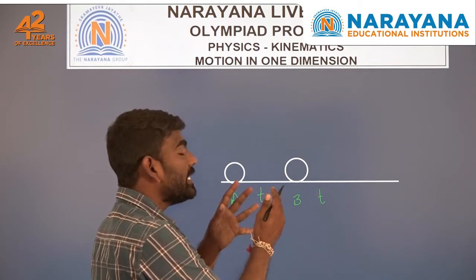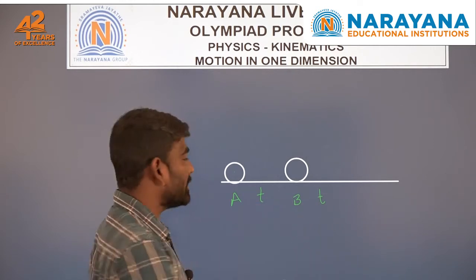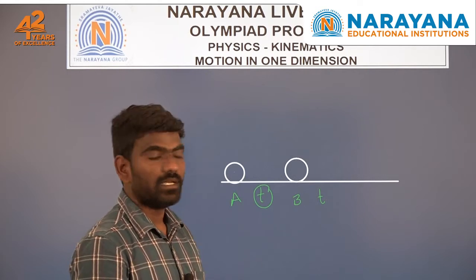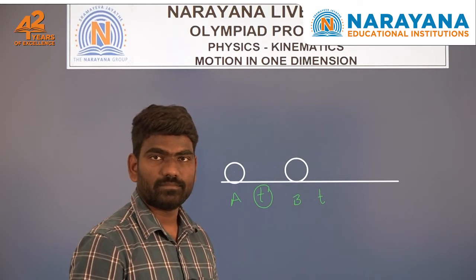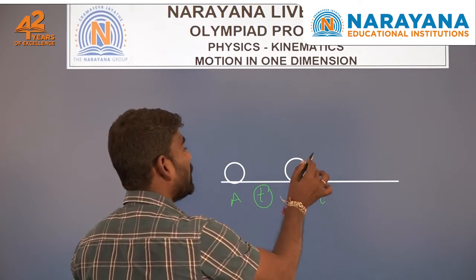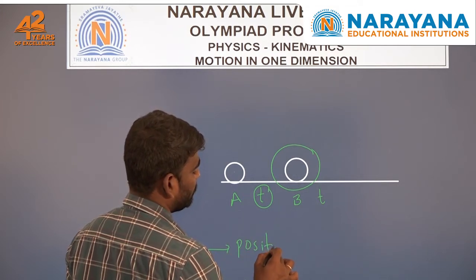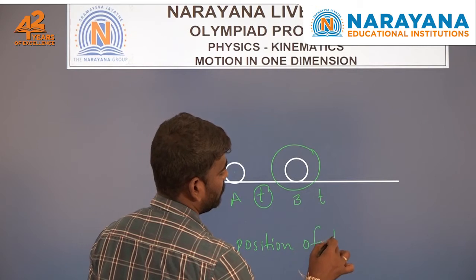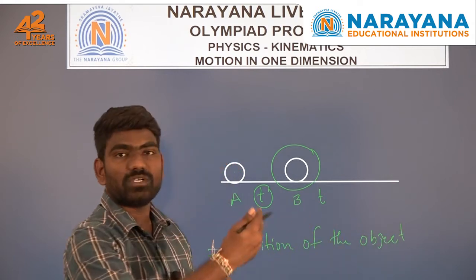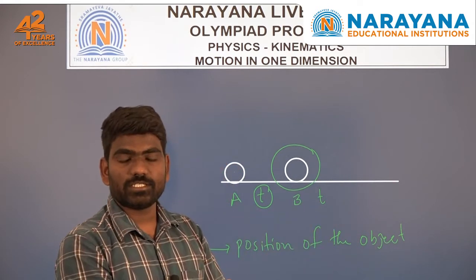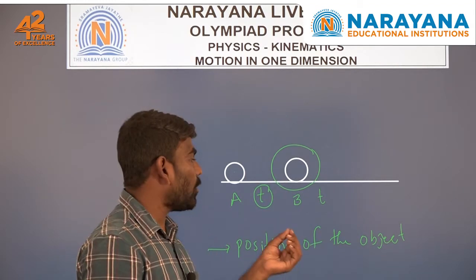Nothing but, if any object changes its position continuously with respect to its surroundings and time, then you can consider that object is in motion. So depending upon the position of the object, if continuously the position of the object changes with respect to its surroundings and time, you can say that the object is in motion.